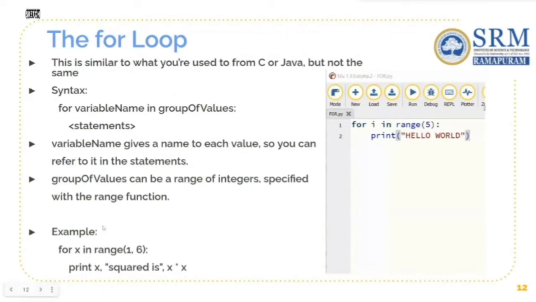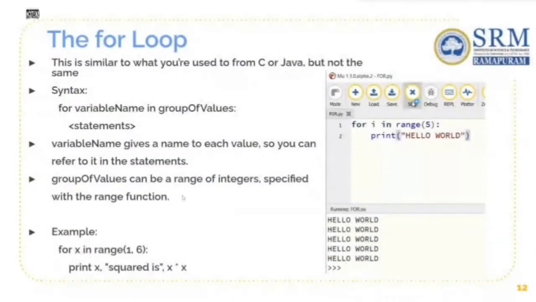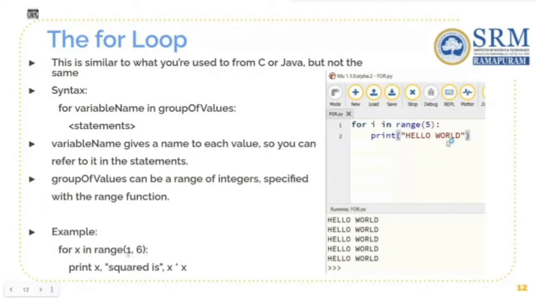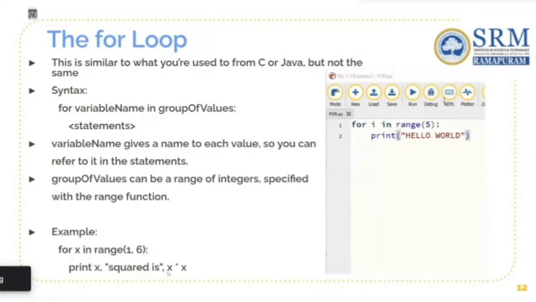Here, for example, let's take the example of squaring numbers. So for x in range 1 to 6, 1 to 6 means that it will be running for the elements 1, 2, 3, 4, 5. 6 is not included here. So print x, and squared is x star x, which means first x will be assigned the value of 1, and it will be squared, which means 1 star 1. It will be given as 1.